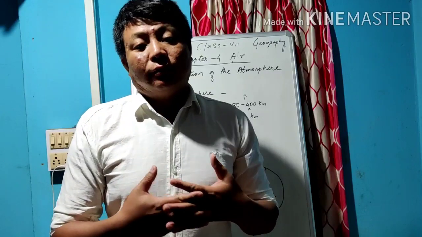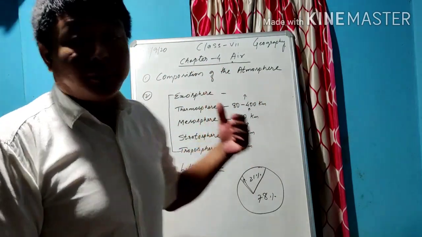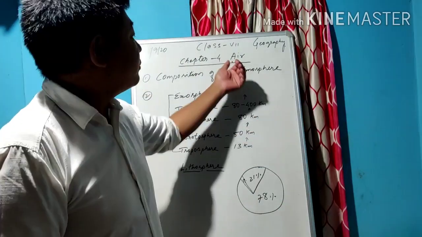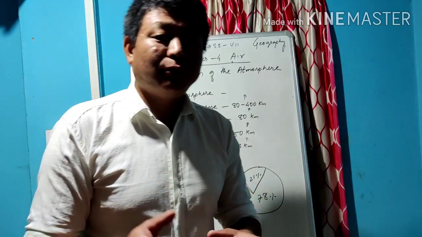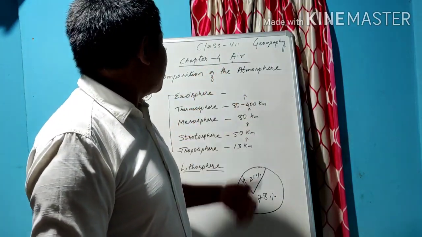Today for class 7, we'll discuss chapter 4, which is air. Many times you may have already studied in the lower class, or heard about air. When we talk about air, it is a mixture of gases, such as nitrogen, oxygen, carbon dioxide, or any other type of gas. So as per that, we now go on to the chapter on air.